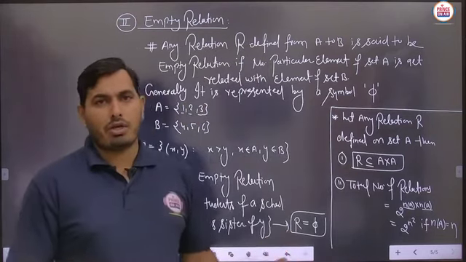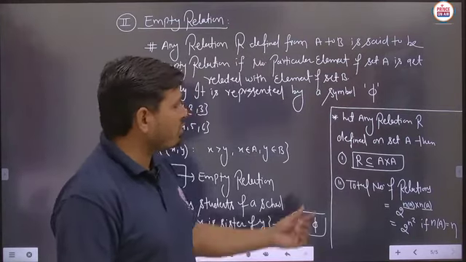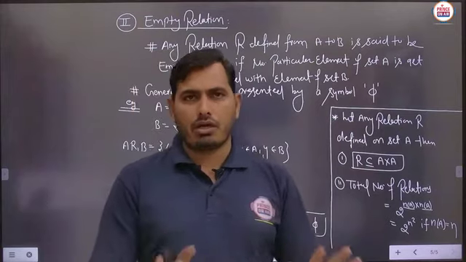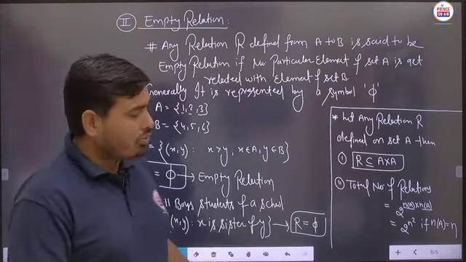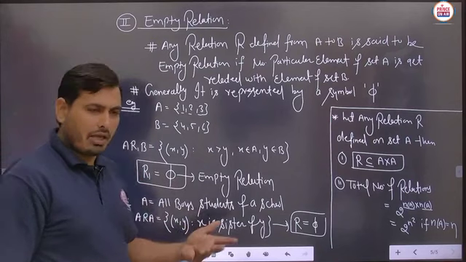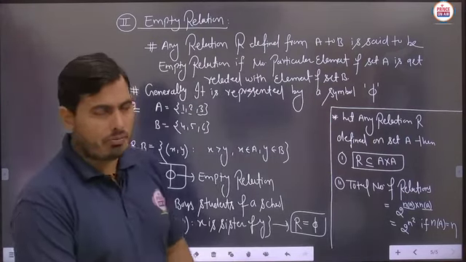Sometimes a relation will be defined from set A to set A, and then it is also said to be a relation on set A. Is it to be clear? So there should be no confusion related to this. Sometimes a relation is not defined from two different sets. Suppose a set A is given, then it should be taken as A to A. Is it to be clear? So there should be no problem identifying this.